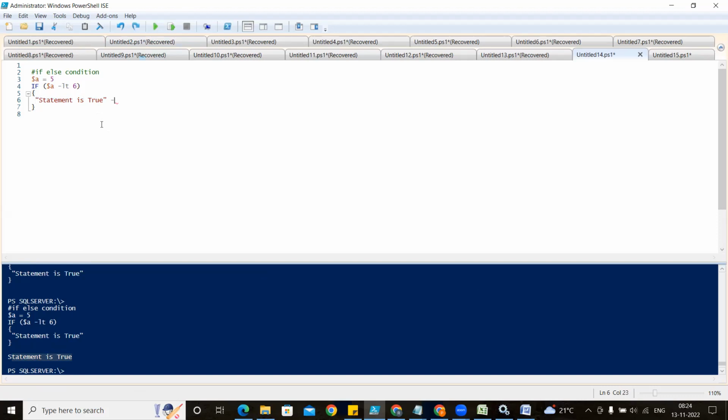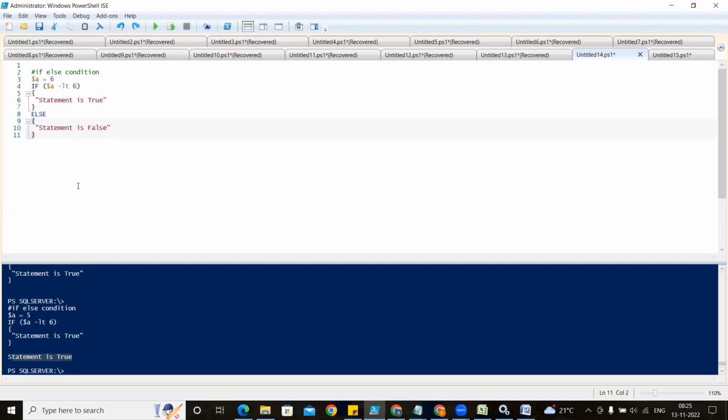Then next is your else loop. What is the else loop? If the condition is not satisfied, at that time it will go to the else loop. If the condition is satisfied, it will enter into this bracket. If the condition is not satisfied, it will enter into this bracket.